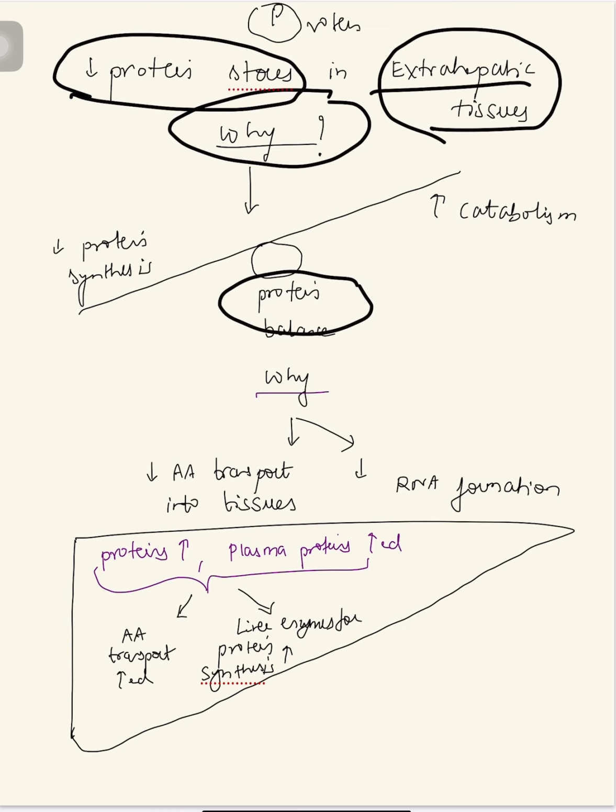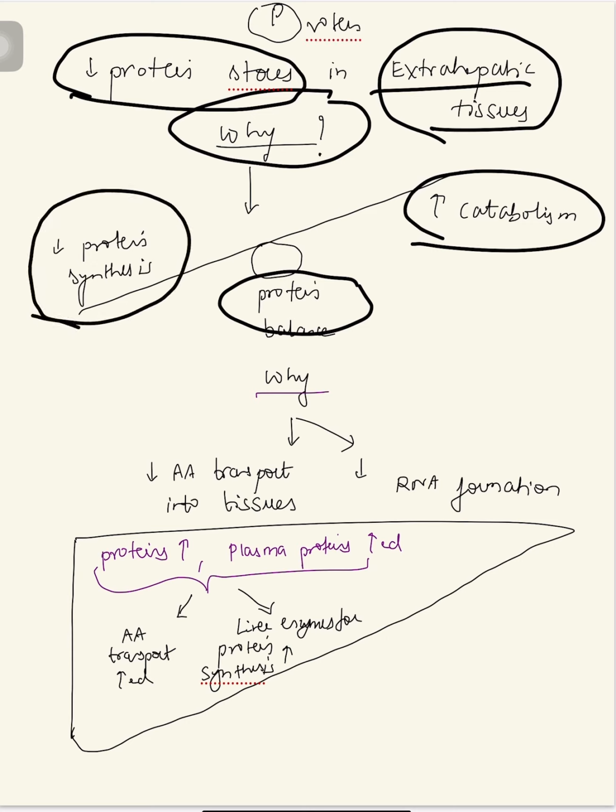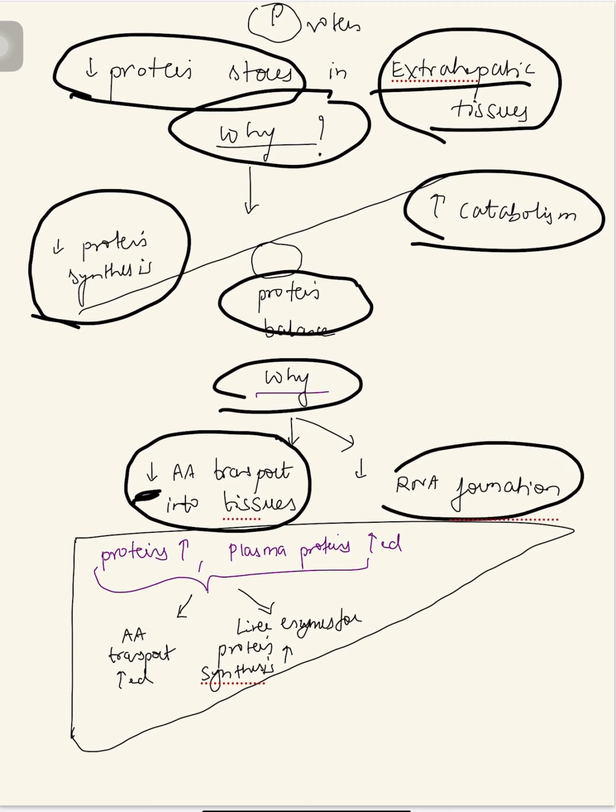What is the meaning of protein balance disturbed? There is increased catabolism. Catabolism means breakdown, and there is decreased anabolism or decreased protein synthesis. Now why is this protein balance disturbed? It is disturbed because of two things. First, amino acid transport into the tissues is decreased. Second, RNA formation is decreased. This all is occurring in extrahepatic tissues.